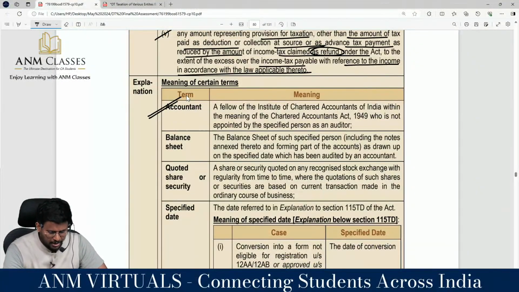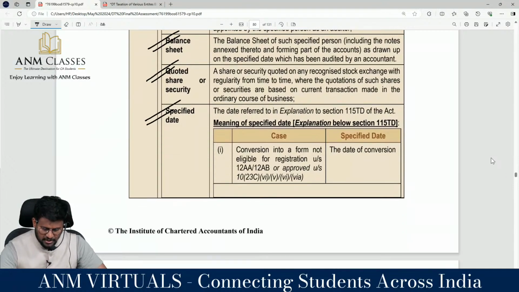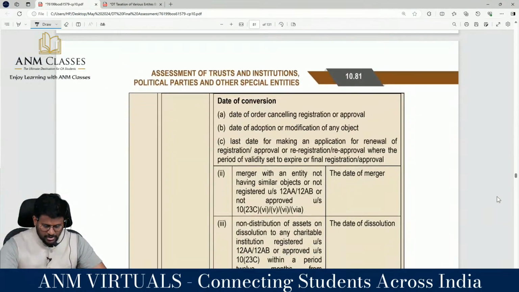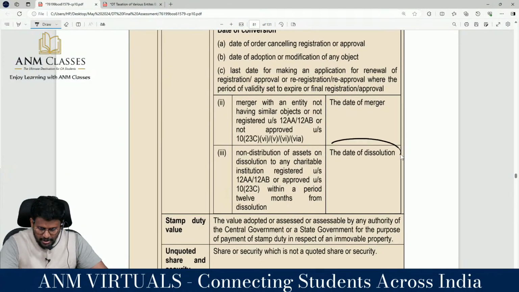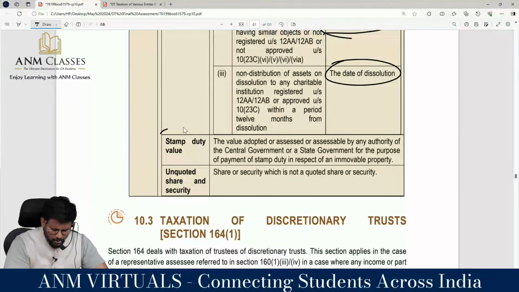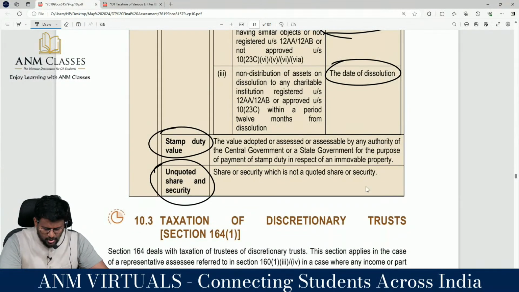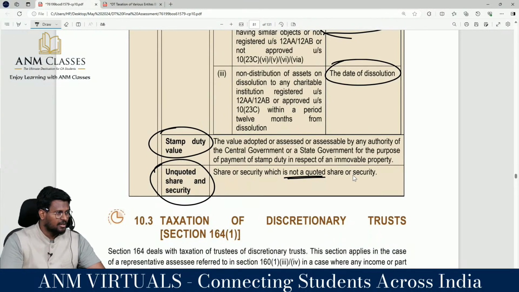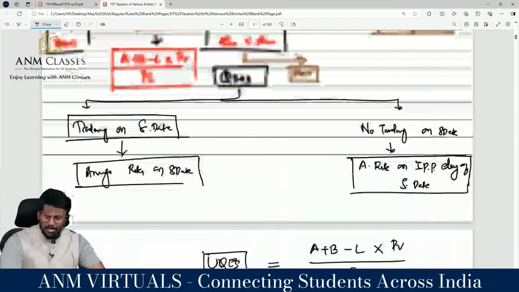certain terms. Accountant means chartered accountant. Balance sheet means balance sheet. Quoted shares means quoted shares. Specified date means the date referred to in section 115TD. நம்ம தான் date of conversion, date of dissolution, date of merger, நம்ம தான் specified date முடிச்சாச்சு. Stamp duty value means the value taken by the stamp valuation authority. Unquoted shares of security means not quoted, other unquoted. That means we can say that exit tax valuation comes to an end.